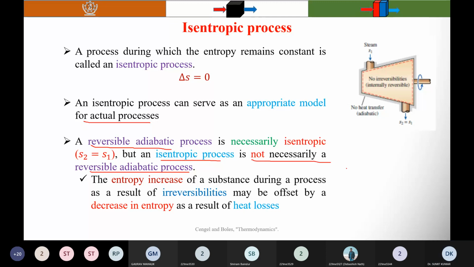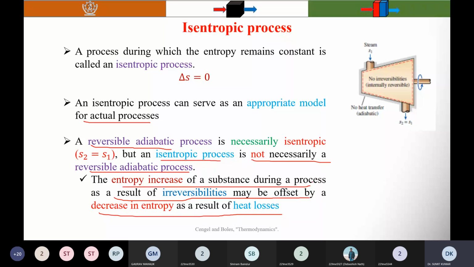Why? The entropy increase of a substance during a process as a result of irreversibility may be offset by a decrease in entropy as a result of heat losses.